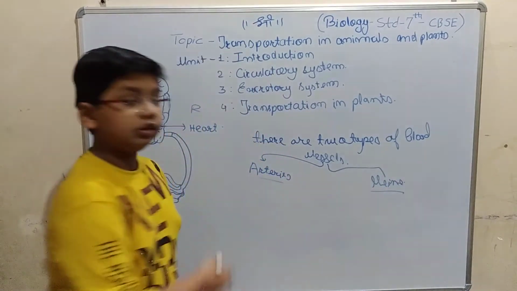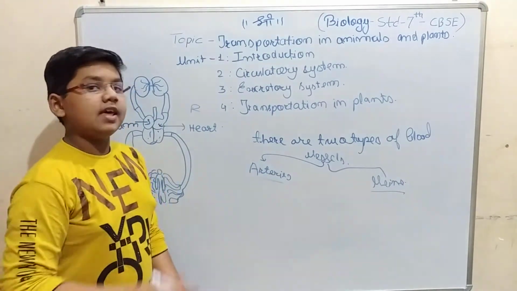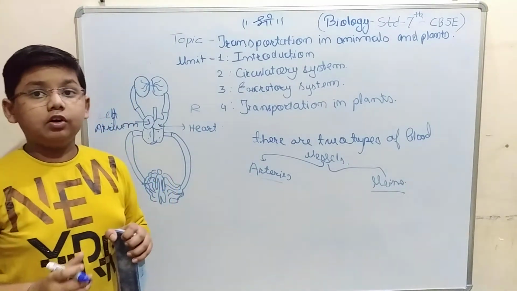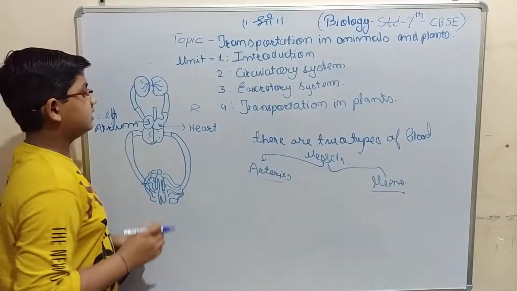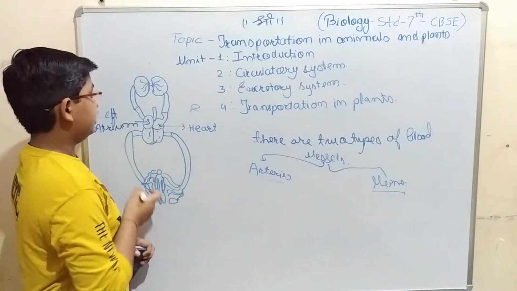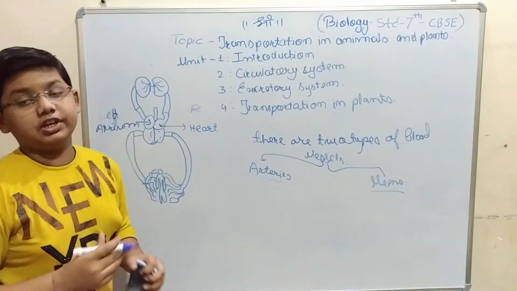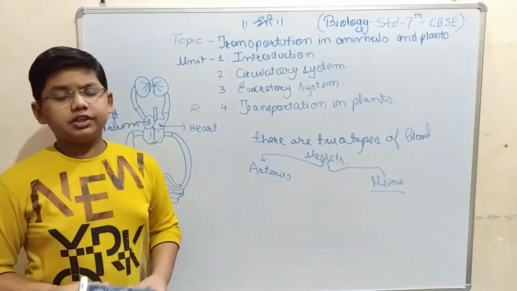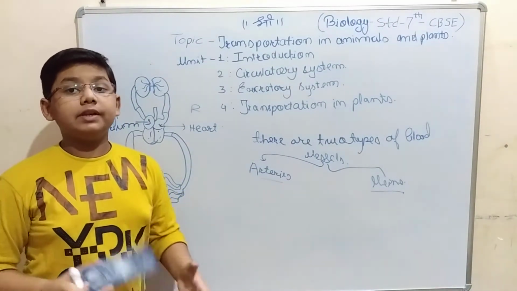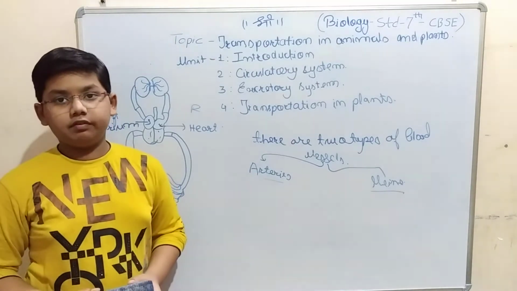There are two more types of circuits used in the heart, called the pulmonary circuit and the systemic circuit. What do these two do? They help us in breathing and in the circulation of the blood.